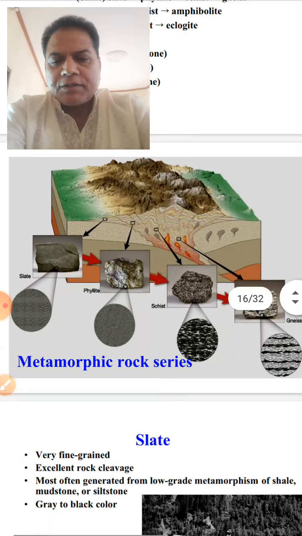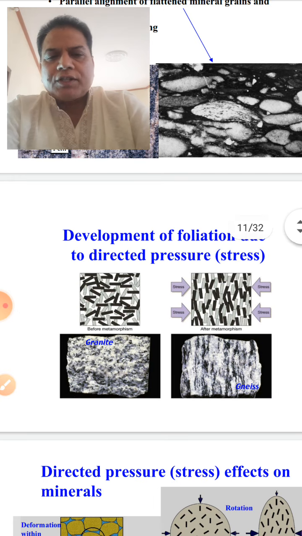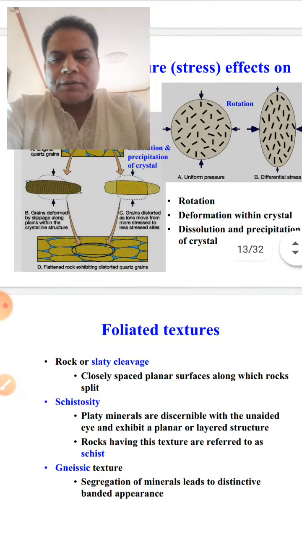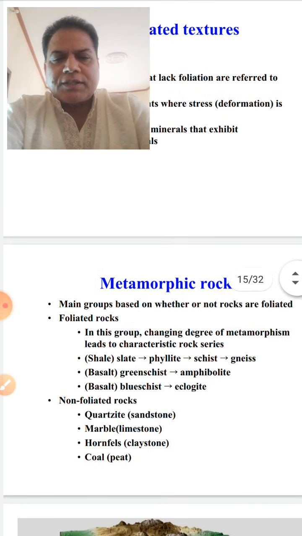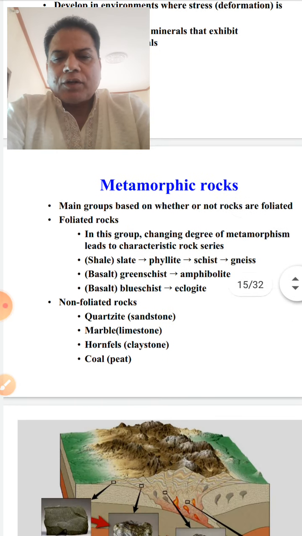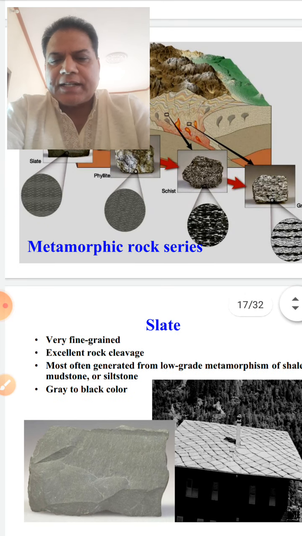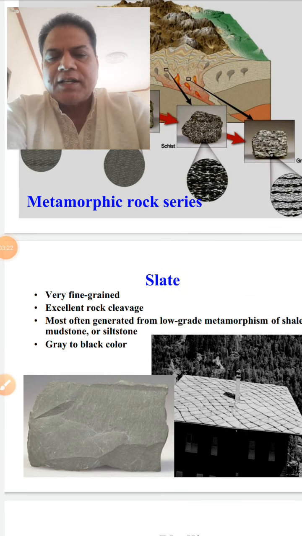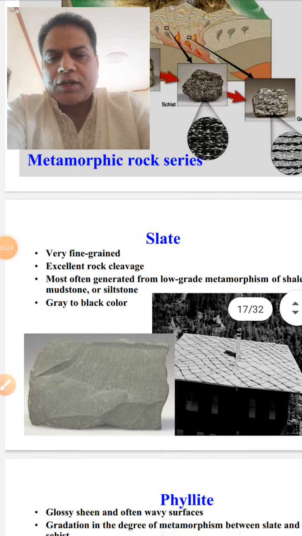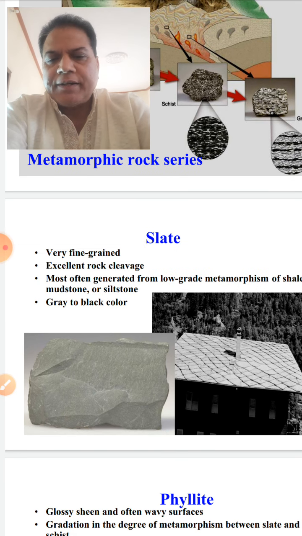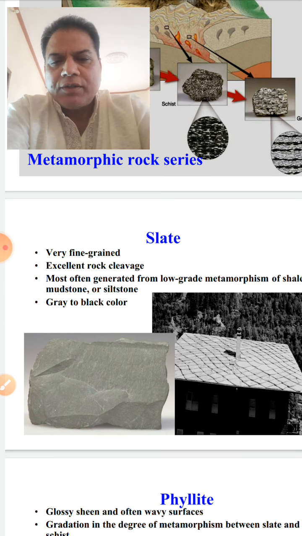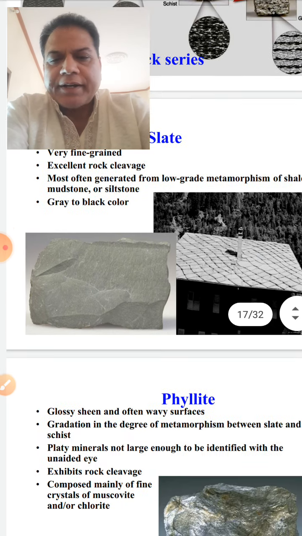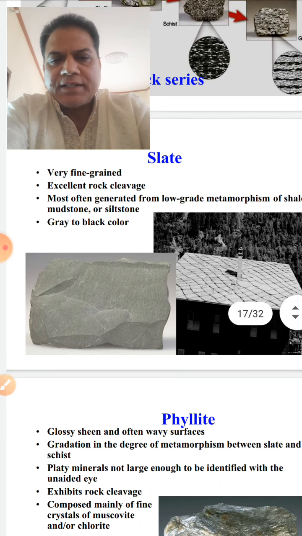Now, talking about the first rock, the first category, or you can say the least metamorphosed foliated rock, is slate. It is very fine grained with excellent rock cleavage, and it is a low grade metamorphic rock, gray and black in color. Right, this is slate.